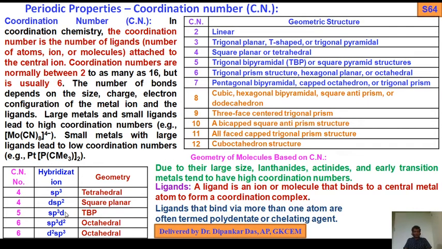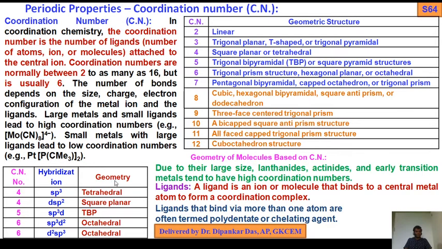Now another table, coordination number with respect to hybridization and geometry. Geometry I have already discussed, and we should also know this, because it is required in the case of inner and outer orbital complexes in CFT, crystal field theory. Although inner and outer orbital complexes are part of VBT, valence bond theory, this will be required in that case. So coordination number 4, hybridization sp3,